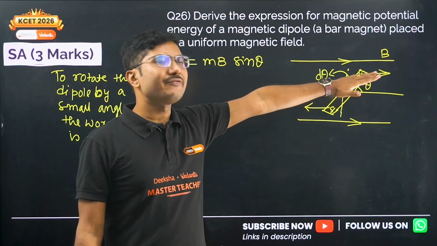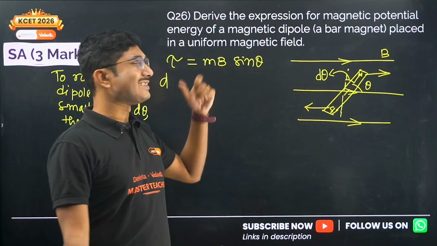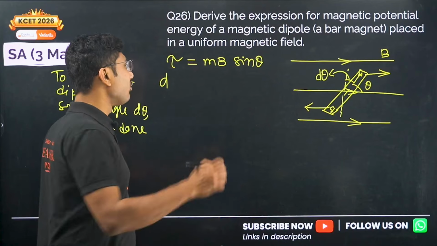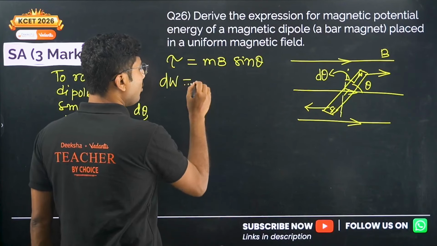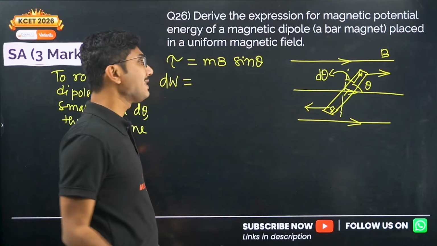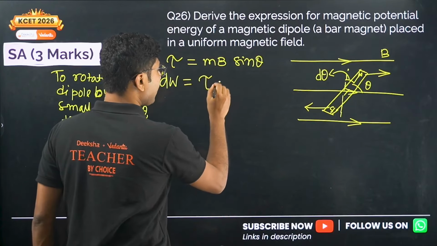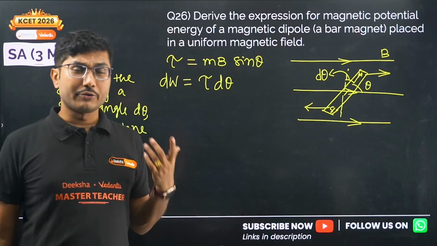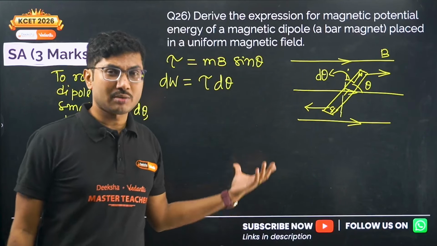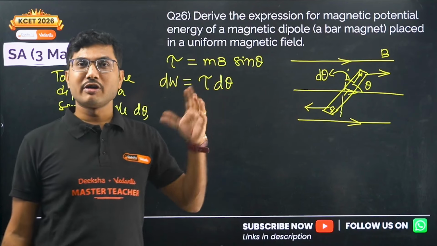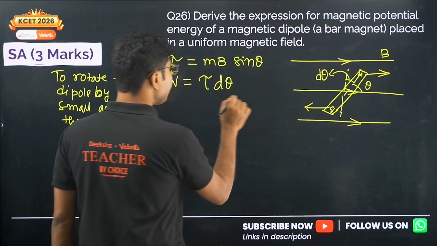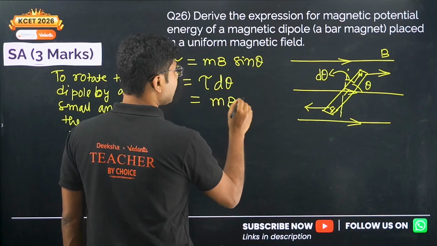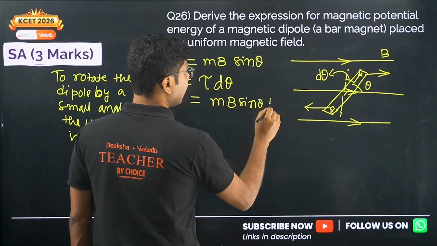But if you change it by a very small angle, we can still consider the previous torque to be acting, and we can apply the formula for work done: force into displacement for linear motion, torque into angular displacement for rotational motion. So this is the small angle d theta, and the work done is MB sin theta d theta.